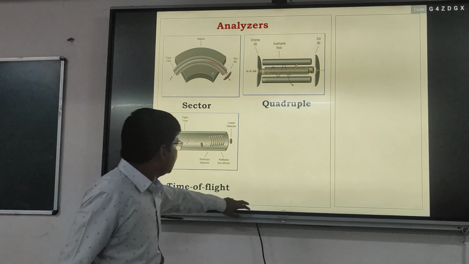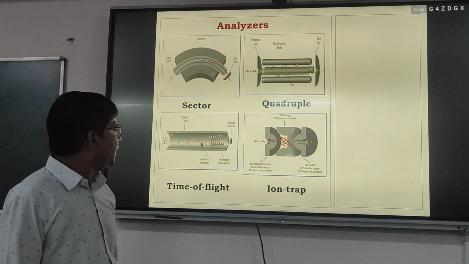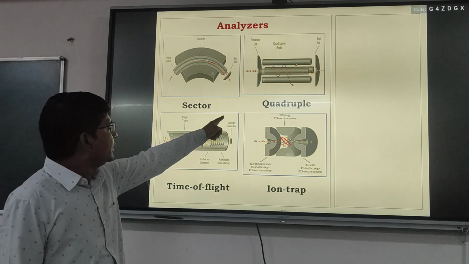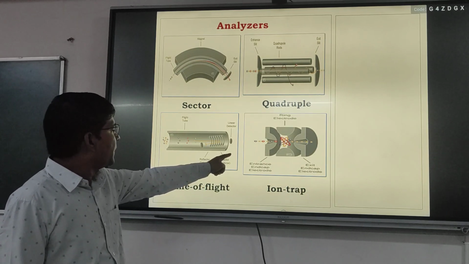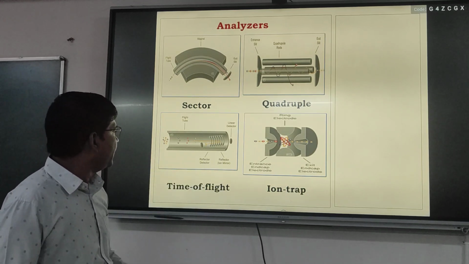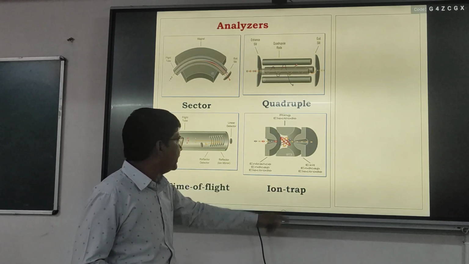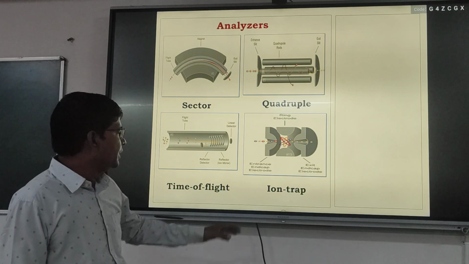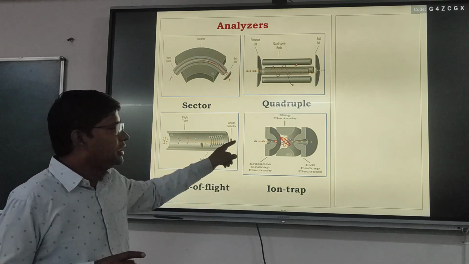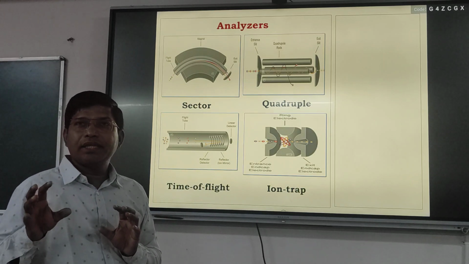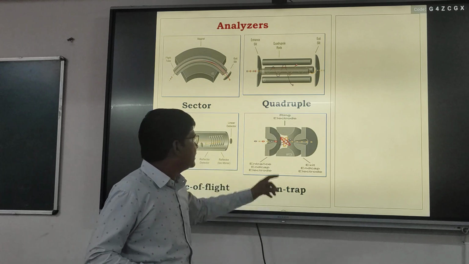Then finally we have the ion trap. The ion trap has three electrodes: a ring electrode, an entrance end cap electrode and an exit end cap electrode. Here the ions are trapped in a three-dimensional ring.